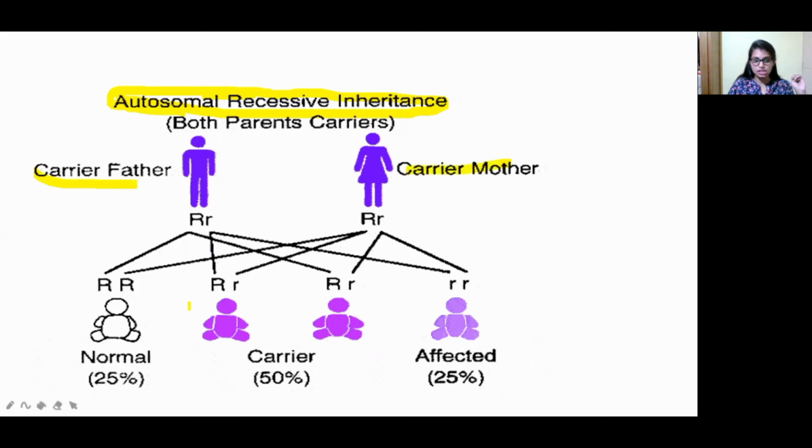So when they have children, 25% will be normal, 50% will be carrier, and 25% will be affected. When both parents are carriers, 25% of babies are normal, 50% carry the disease-causing gene, and 25% will be affected. So according to this, which is the answer?